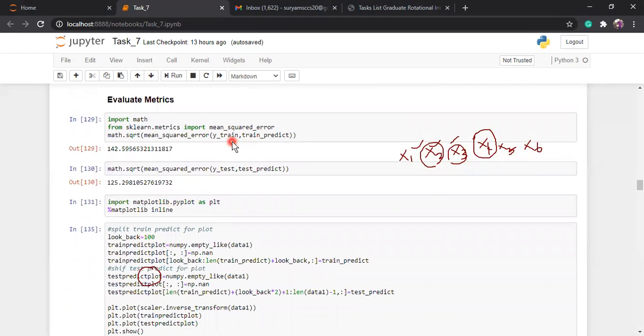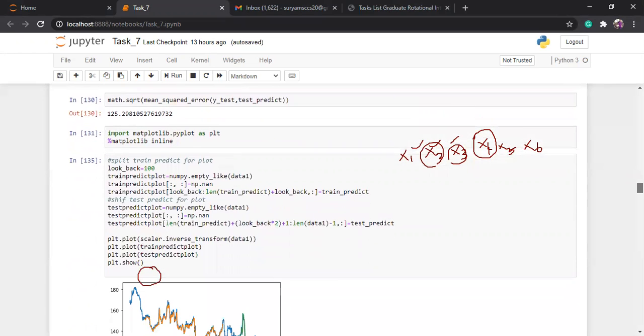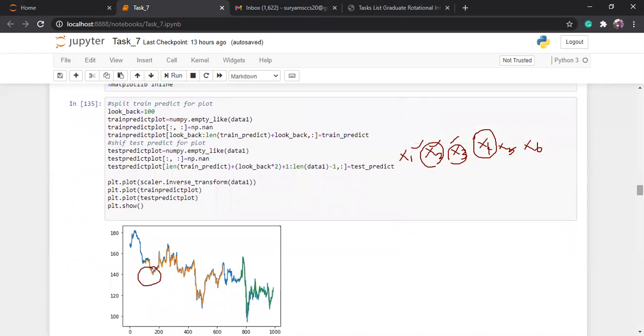That means I will test my accuracy on my training data and testing data. This is my training data, this is my testing data. Finally, after I check the accuracy, I can predict my future data. Okay, this is our predictions, that means you are testing. The blue line is your training data. The orange and green colors are your testing data.